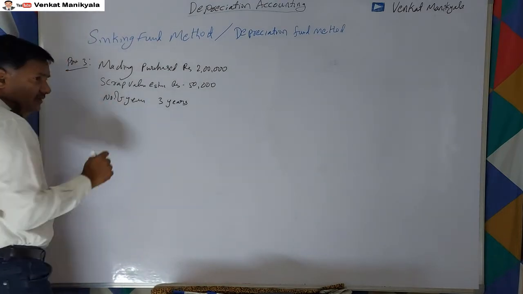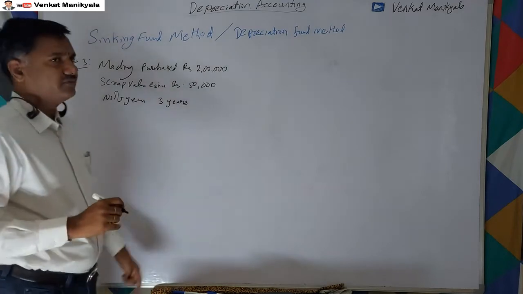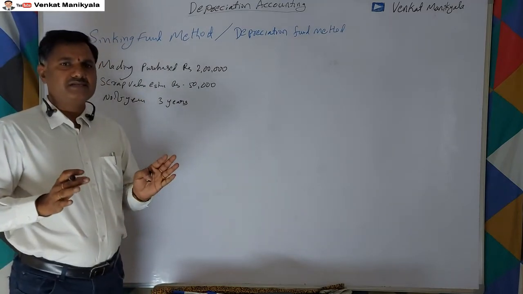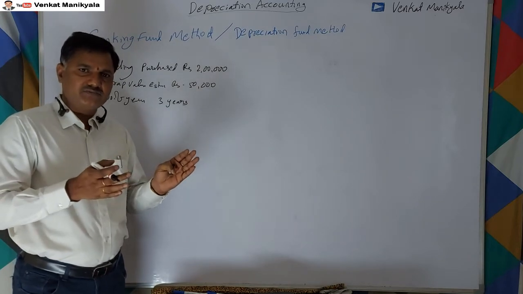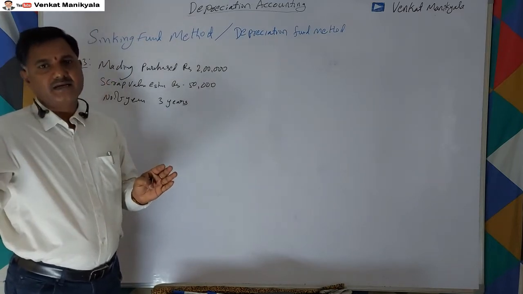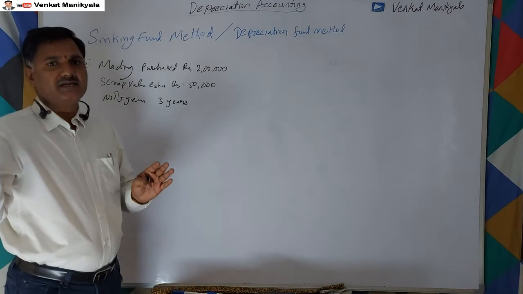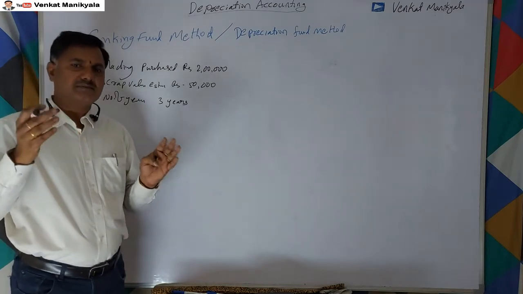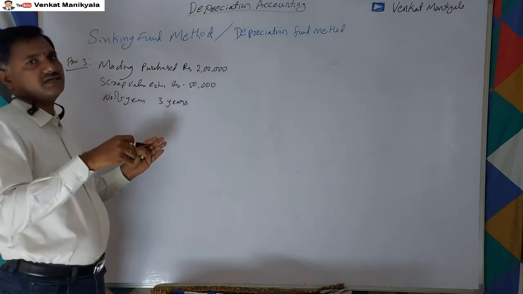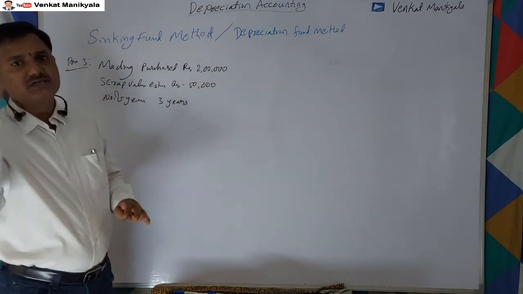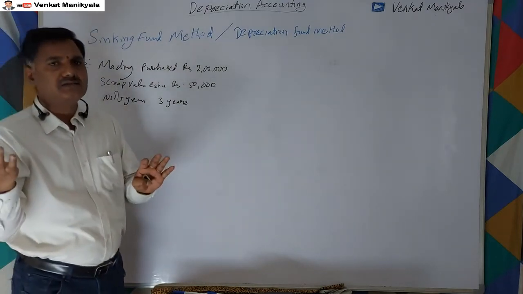In this sinking fund method, the basic idea is that whatever the depreciation is, we invest that depreciation outside, and from the outside investment we regularly get interest or some return. That return and this year's depreciation, both we invest outside again, and again we get some return.